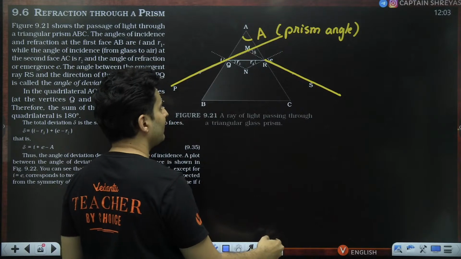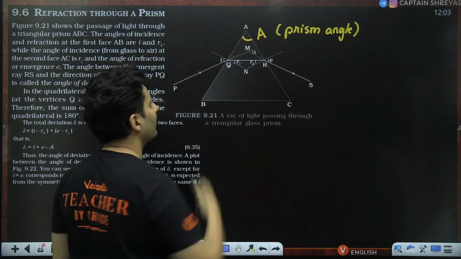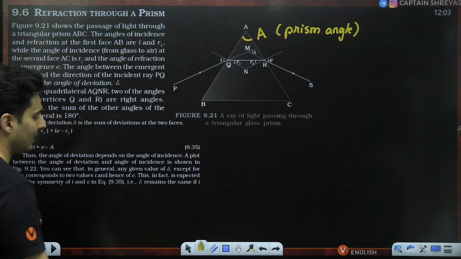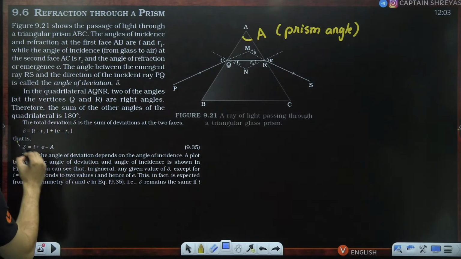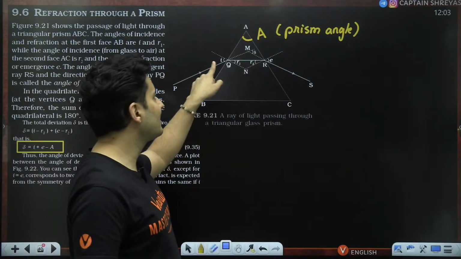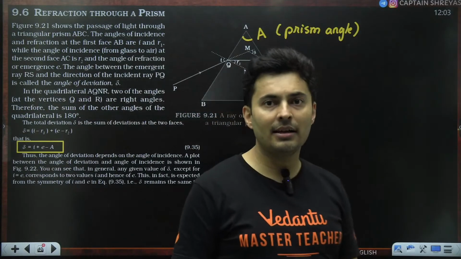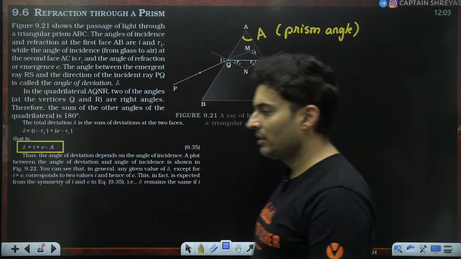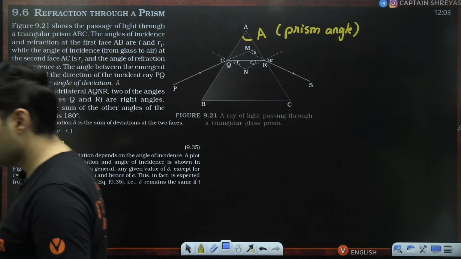The symbol for that is delta. So what's the relation between this deviation and the other angles? First important relationship: delta is I plus E minus A. Angle of deviation is incident angle plus emergent angle minus the angle of prism.